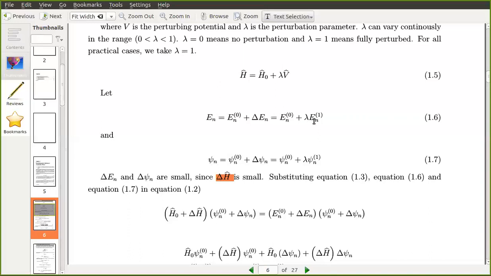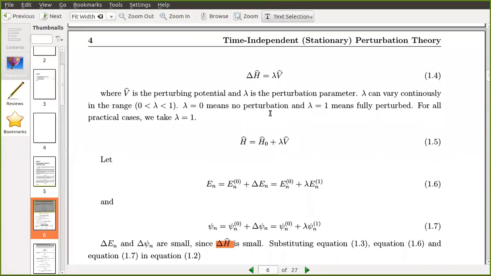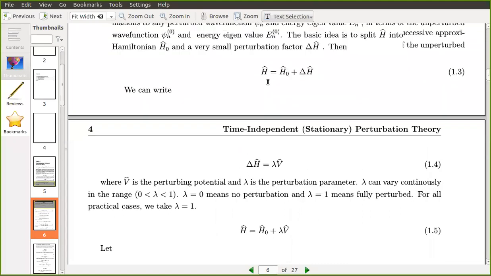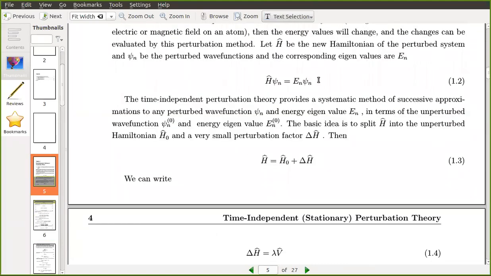Now you can substitute all these in equation 1.2. You substitute H equal to H0 plus delta H, psi n equal to psi n of 0 plus delta psi n, En equal to En of 0 plus delta En. So equation 1.2 becomes